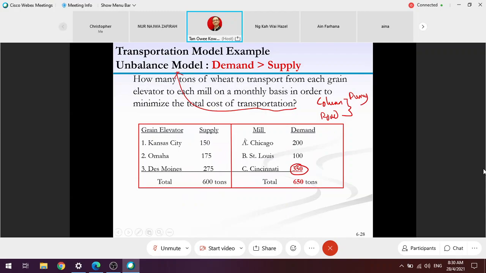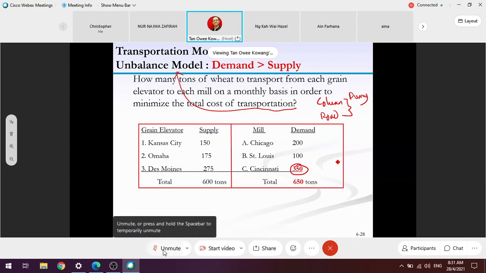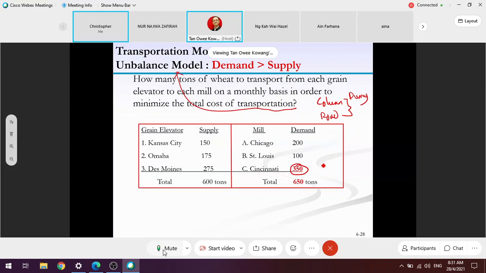So the next question that I want to ask you is, should I create a dummy for demand or a dummy for supply in this case? Demand is more than supply, so which one should I create? I should create dummy supply. Exactly. Why supply? Yeah, you need to find a dummy supplier.